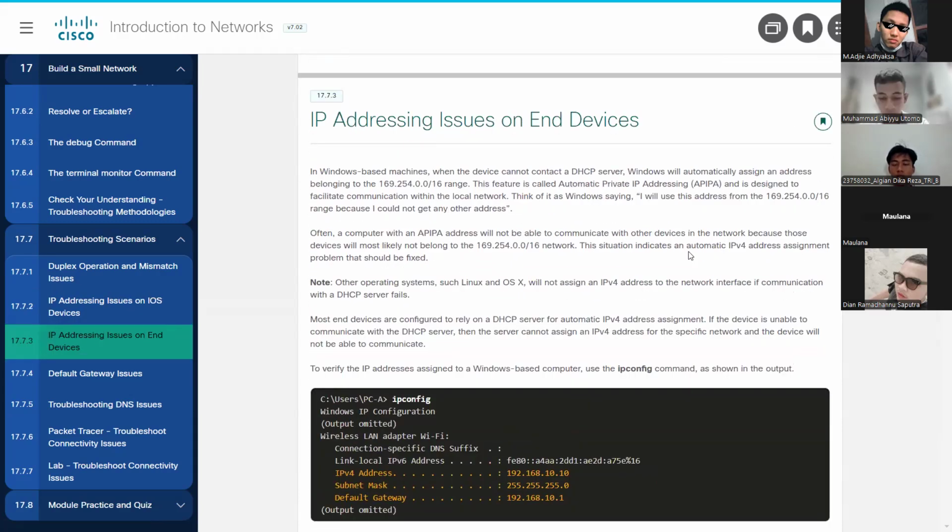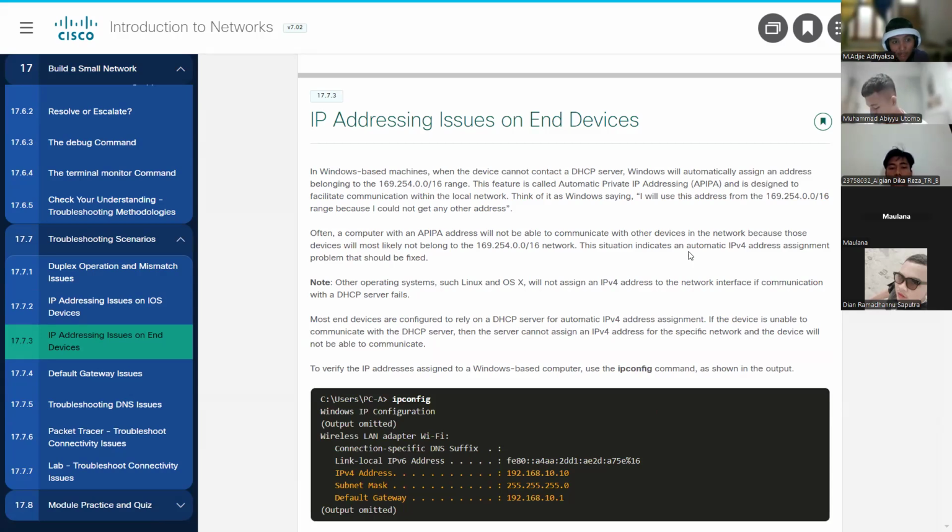IP addressing issues on devices. In Windows, when the device cannot contact a DHCP server, Windows will automatically assign an address that belongs to the APIPA range. This is called Automatic Private IP Addressing and is meant to facilitate communication within the local network.